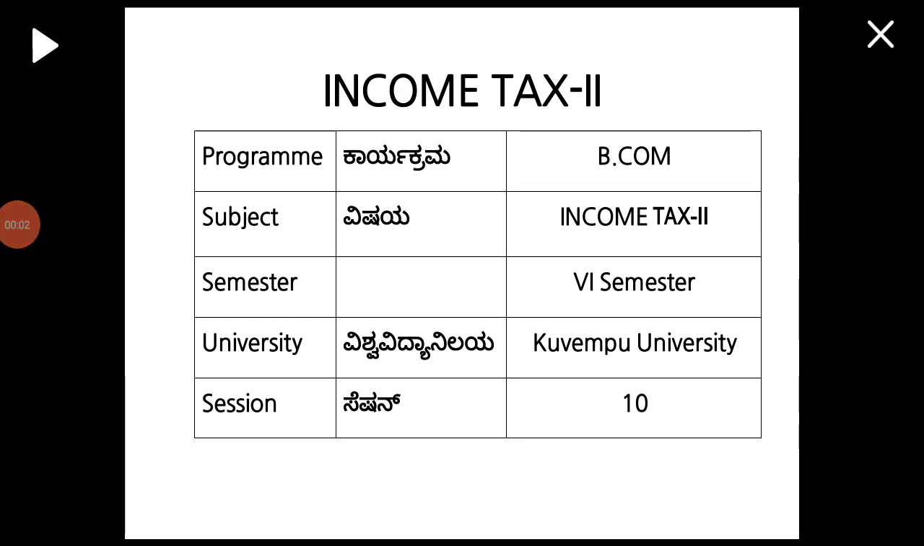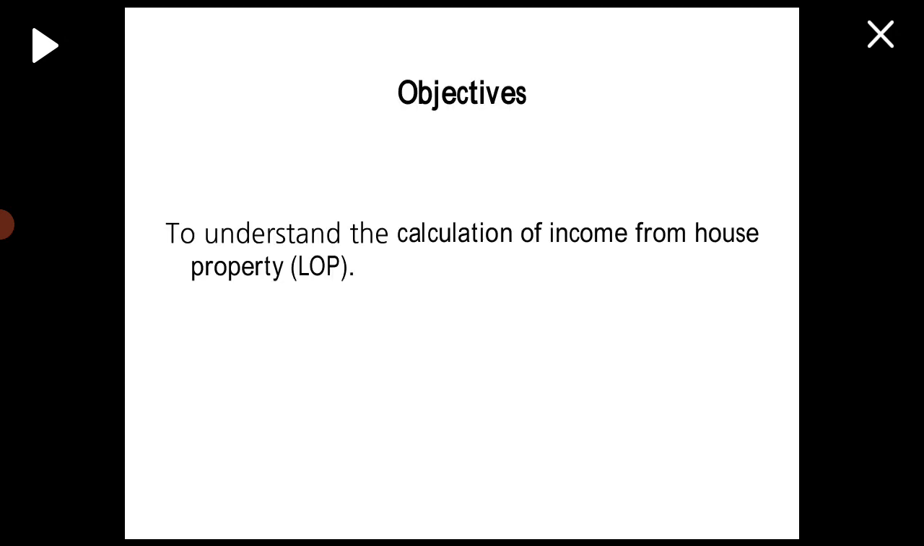Good morning. This program is for 6th semester BCom and the subject Income Tax 2, Coimbatore University, and this is the 10th session. The chapter we are discussing is income from house property. The objective is to understand calculation of income from house property, that is let out house property.